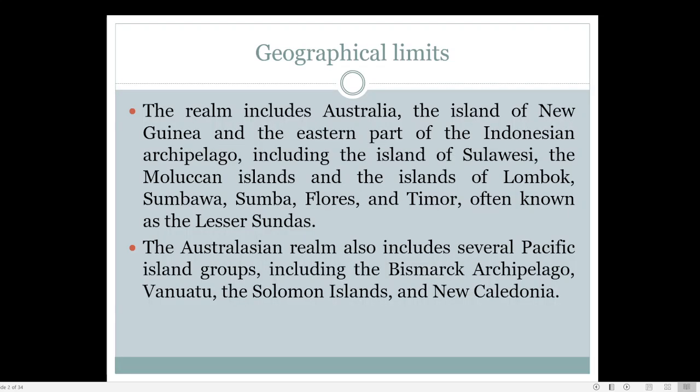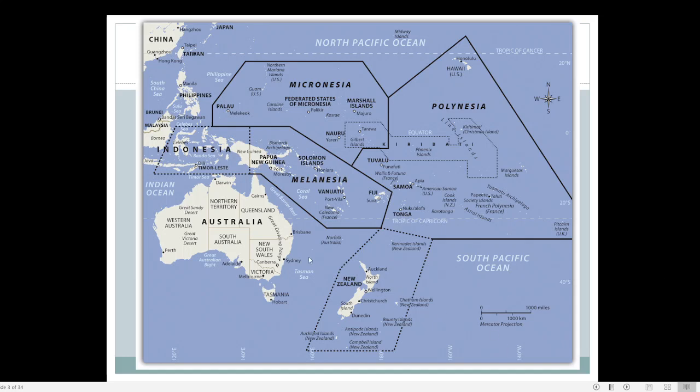In case of the Australian region or Australian realm, we have to understand what the main areas coming under this realm are. This realm includes Australia and New Guinea. Here I will show you where this New Guinea is.